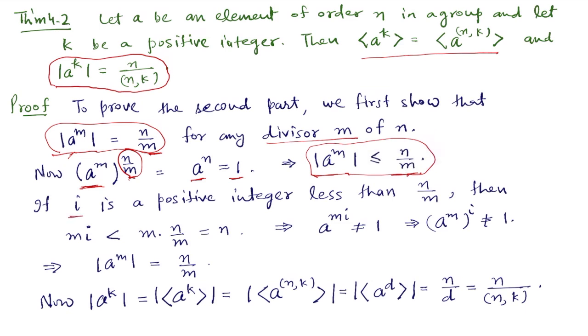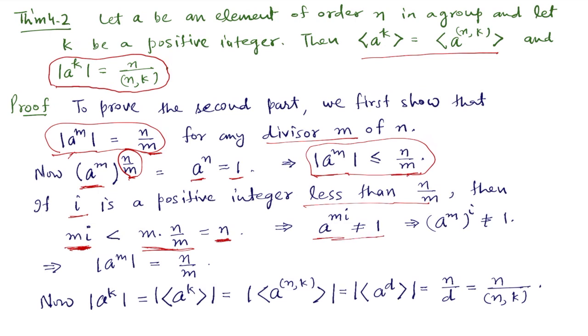So let i be a positive integer which is less than n by m. If i is less than n by m, then mi will be less than m times n by m, but m times n by m is the same as n. So mi is less than n. Because the order of a is n, mi cannot kill a. So a to the power mi cannot be 1.